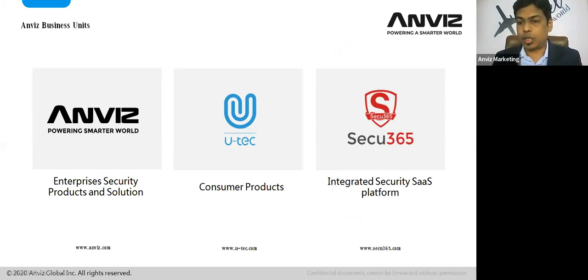The third and most important business unit is CQ365, which is completely designed for integration with the SaaS platform. Although all the business units fall under the same umbrella, Anviz.